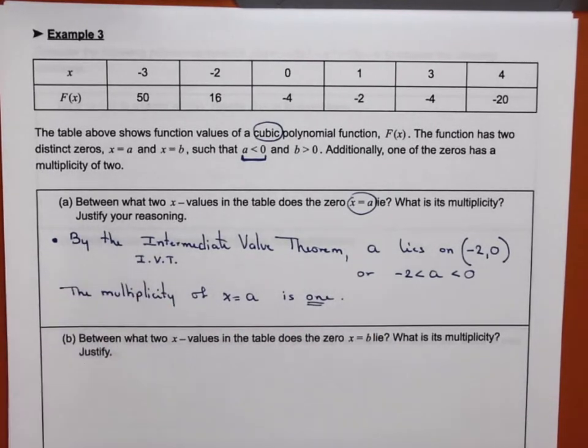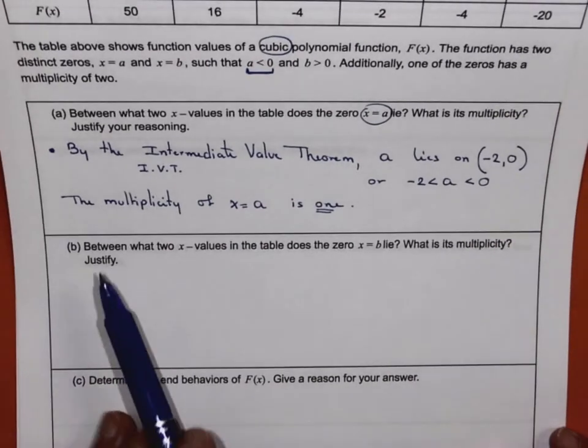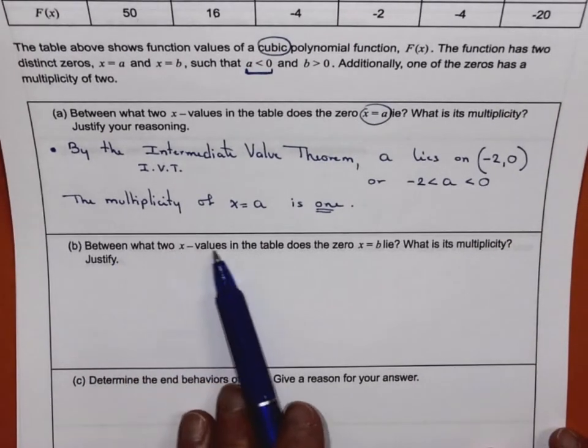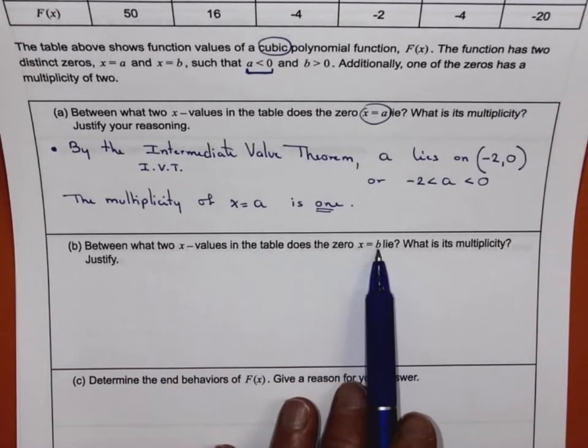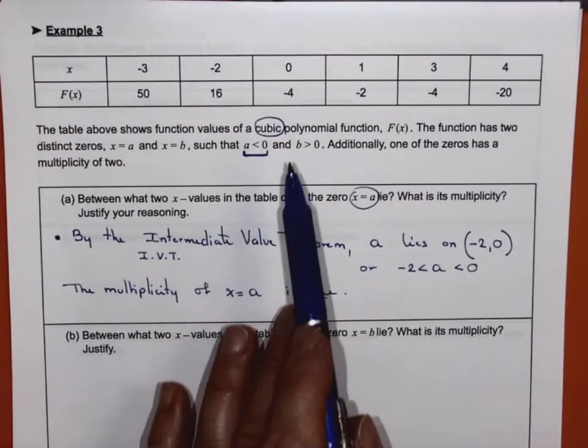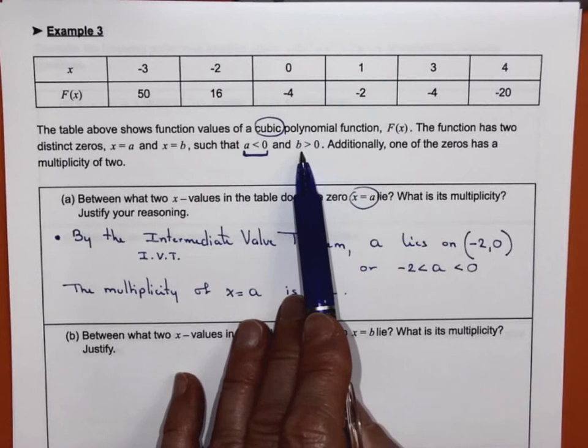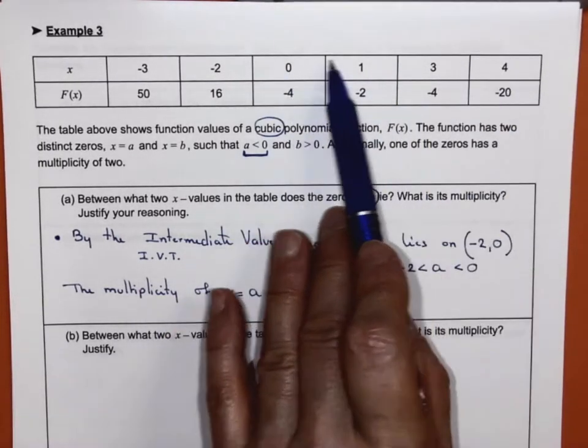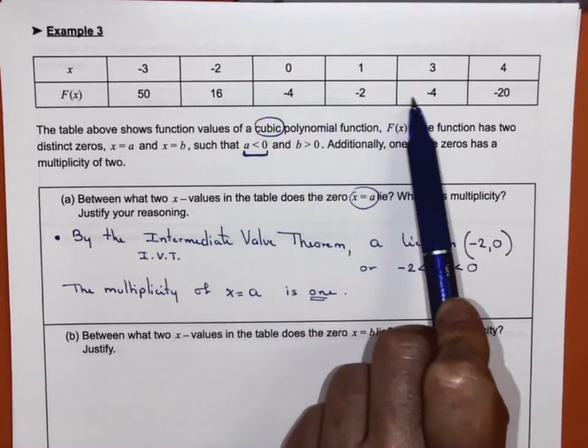And we just justified it, right? Because I explained it to you. Between what two x values in the table does x equals b lie? What is its multiplicity, and justify? So now we know that b has to be greater than 0, right? So we're going to look at all the values greater than 0, and we're going to look at their x values.